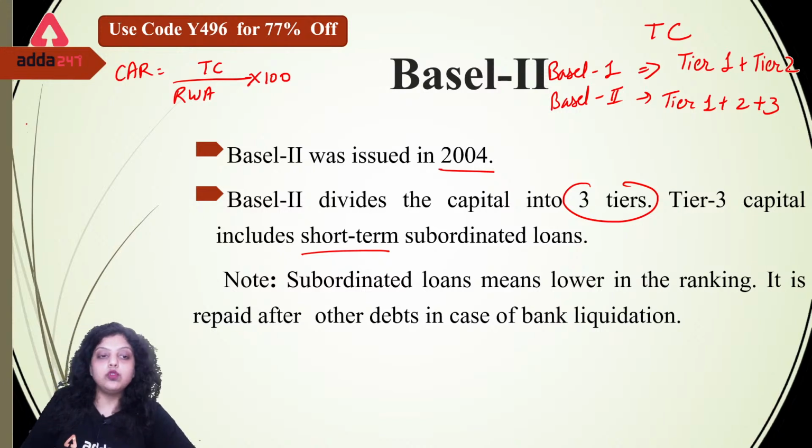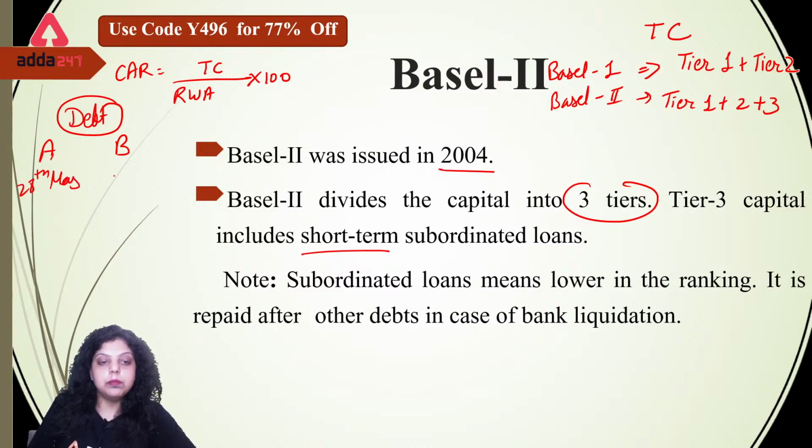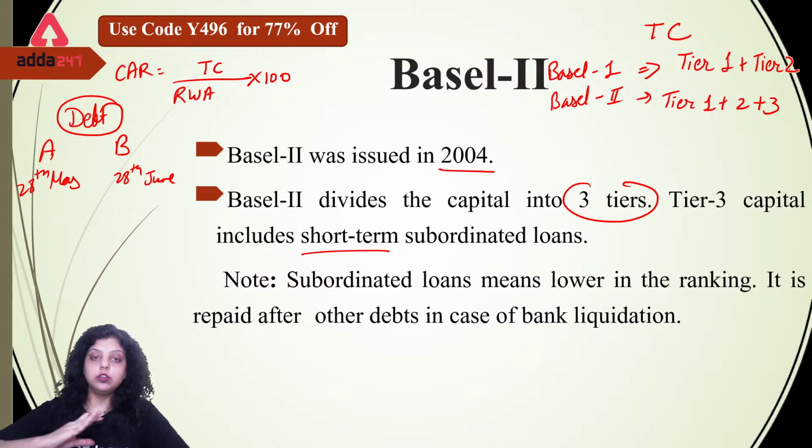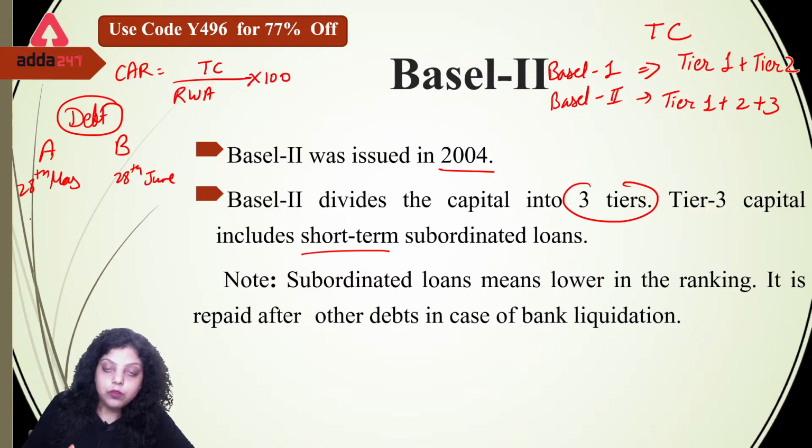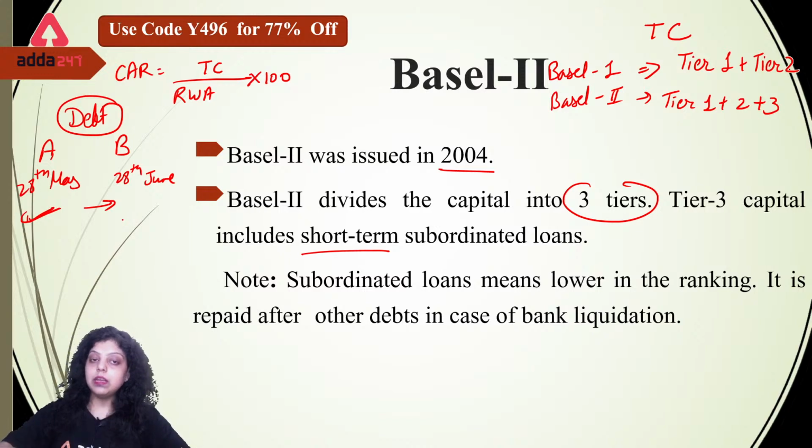For example, we have two bonds, bond A and bond B. When we are talking about a debt instrument, it means you are taking a loan by issuing the debt instrument. So bond A has a maturity of 28th of May and bond B has a maturity of 28th of June. Bond B's payment will be done on the 28th of June and bond A's payment will be done on the 28th of May. But when we are talking about any financial institution, first they have to pay the liability of bond A, then they can switch to bond B. They can't go to bond B before making the payment of bond A.